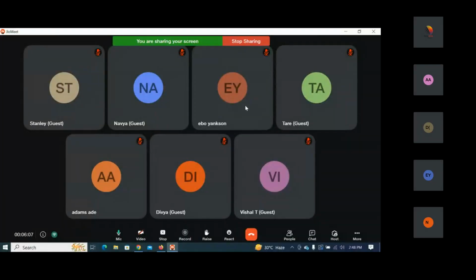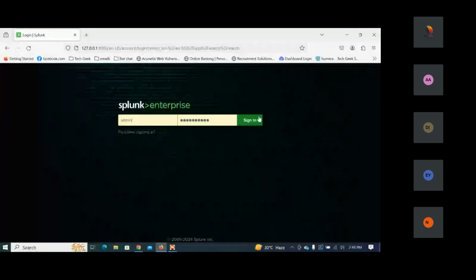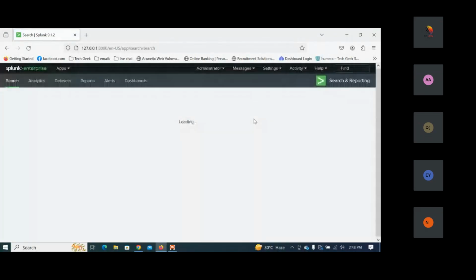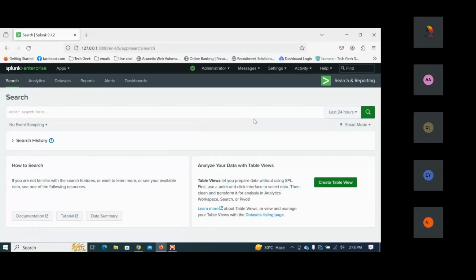Together we'll go ahead with the further process. All right, so let's understand. In the last session, we discussed the dashboards which we have created.